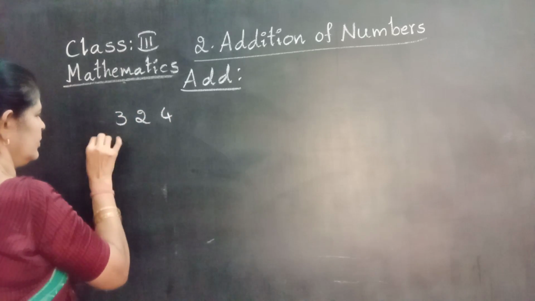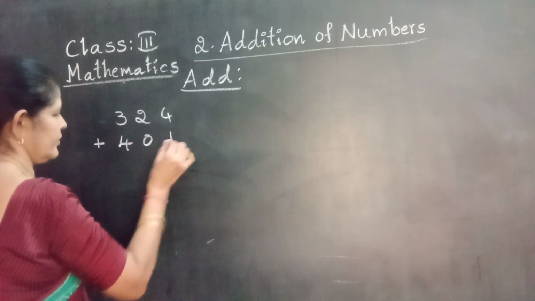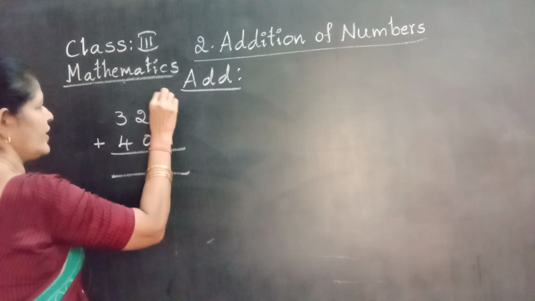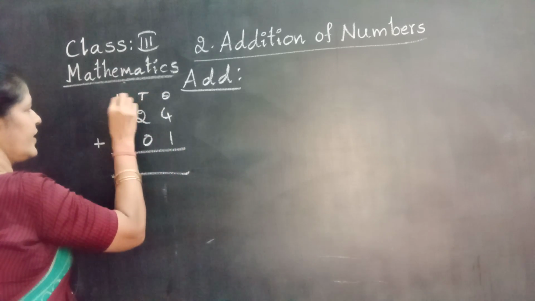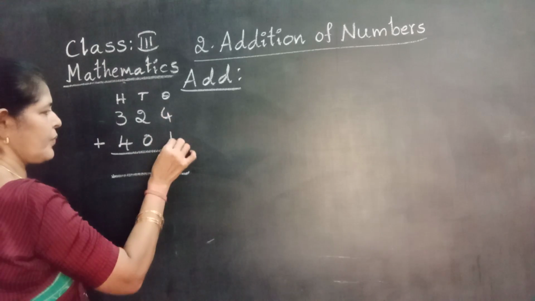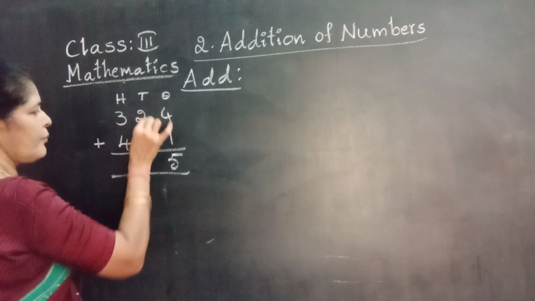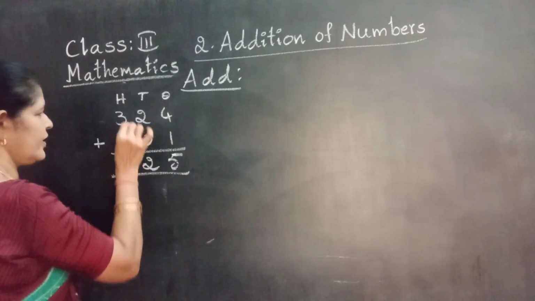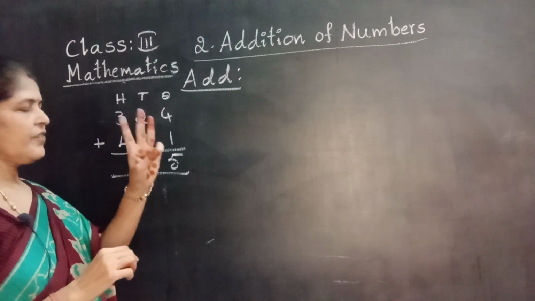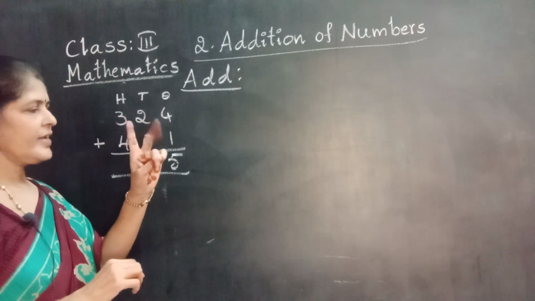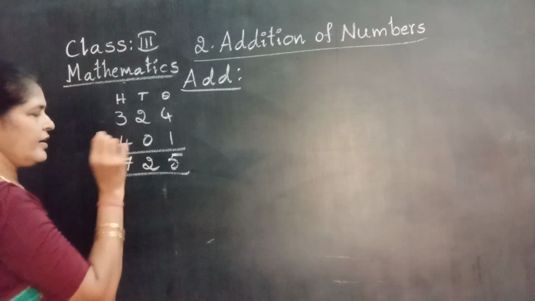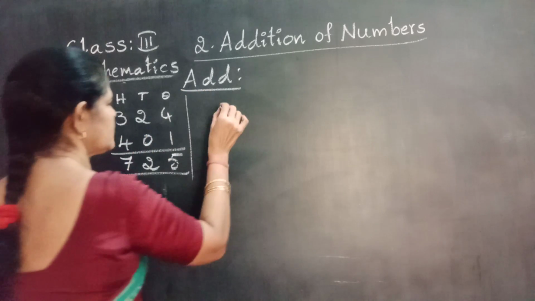324 plus 401. Start from ones, next tens, next hundreds. 4 plus 1, number plus 1, 5. Number plus 0, same number. 3 plus 4, take 3 fingers, 3 after 4, 5, 6, 7. 725. Clear? Next one.